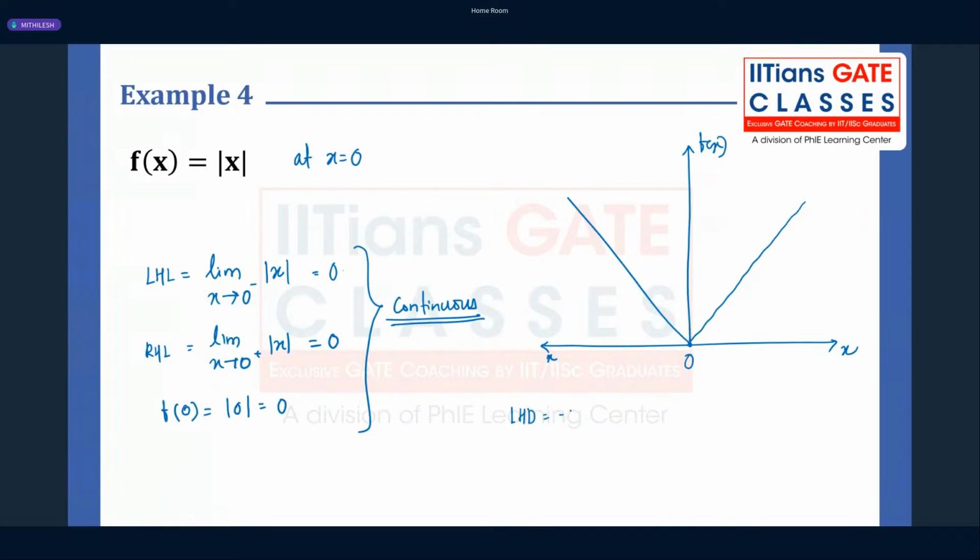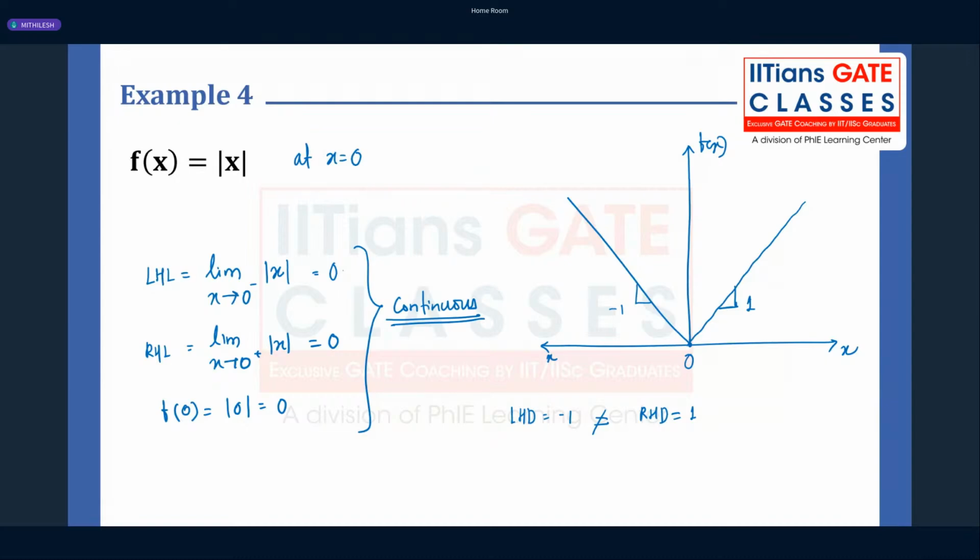Correct, because the slope of this function on the left hand side is -1. And what is the right hand derivative? It is equal to 1. Correct. So it's basically not the same. That's why it is not a differentiable function.